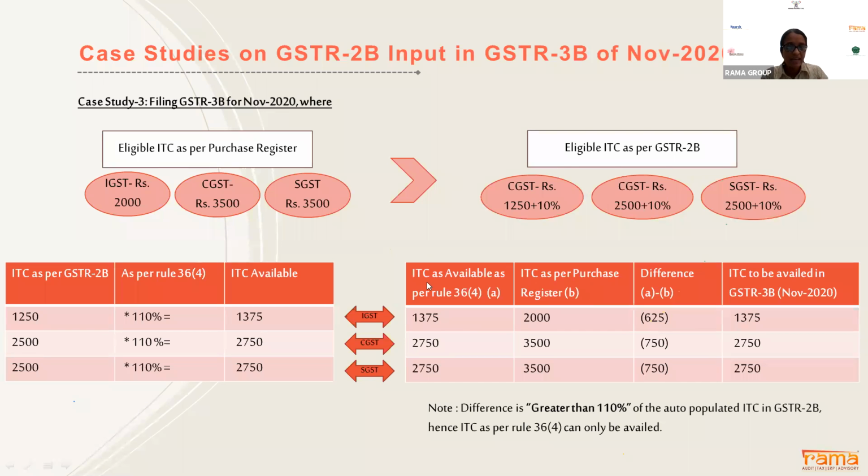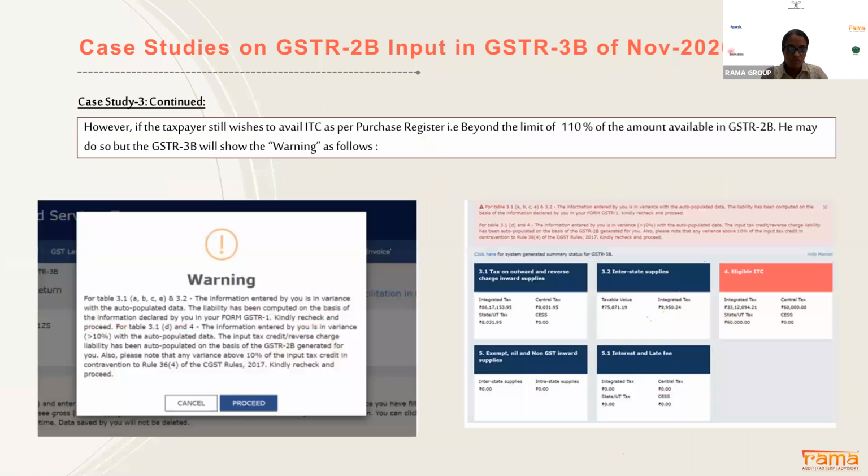This activity you are supposed to perform every month. You have to download your 2B and match it with the purchase register. Whatever inputs are matching, you're eligible to take 100%, and after that you can apply the formula of 10% on the matched credit and you can avail the ITC.